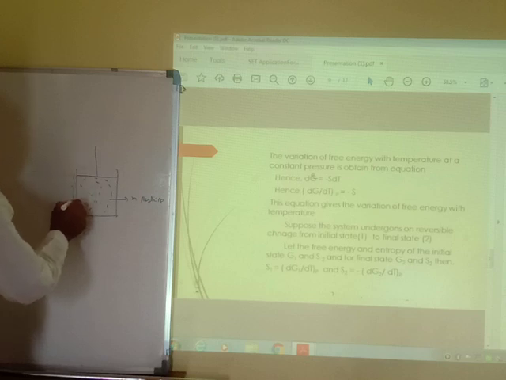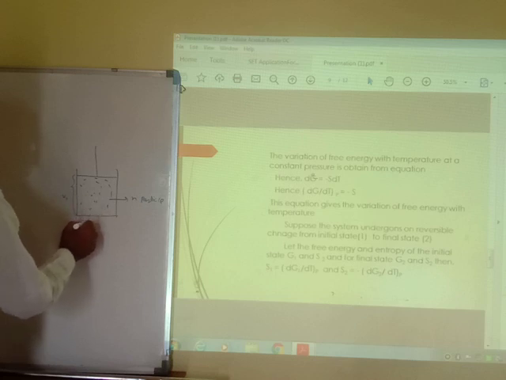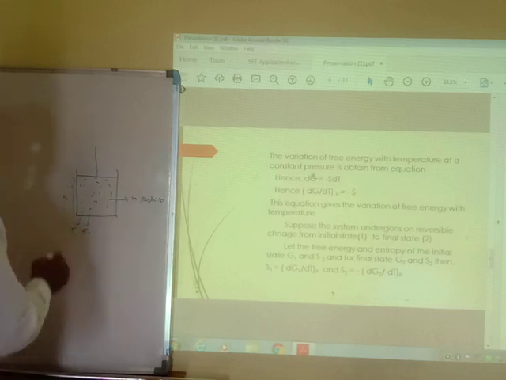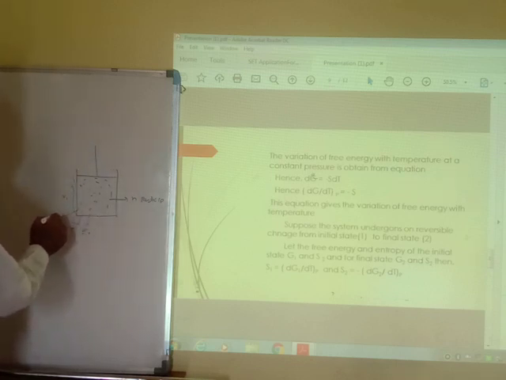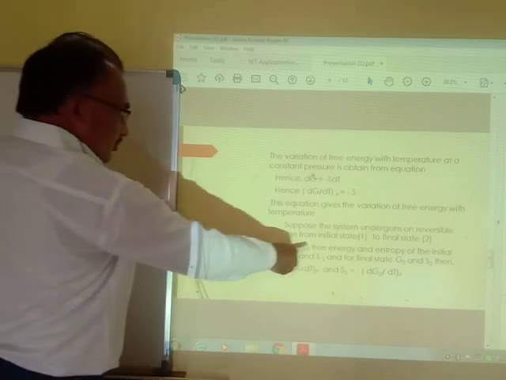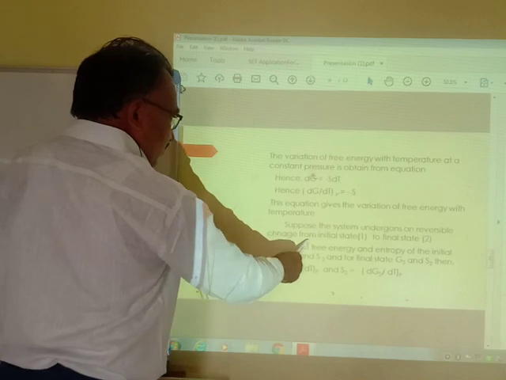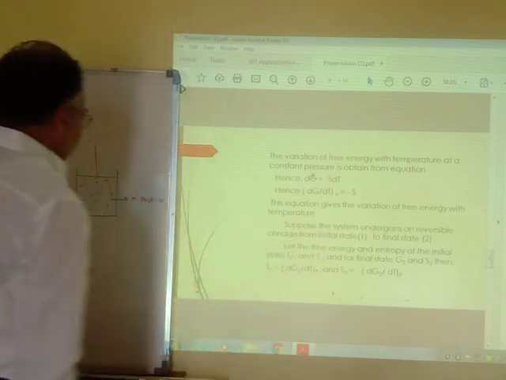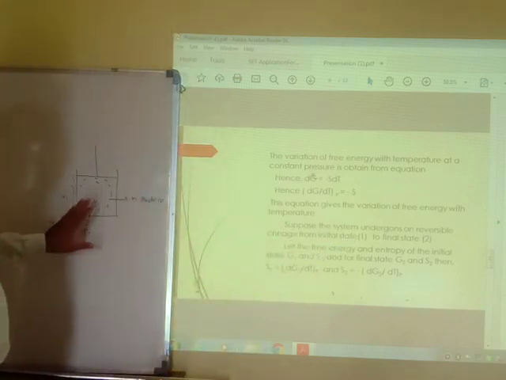Its initial volume is suppose V1, its temperature is T1, its internal energy is E1, and Gibbs free energy is G1. Suppose the system undergoes a reversible change from initial state 1. This is the first stage.